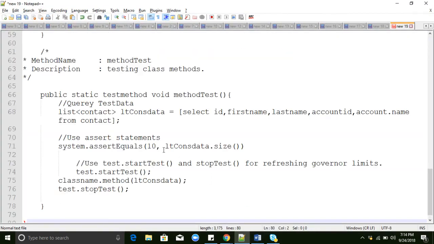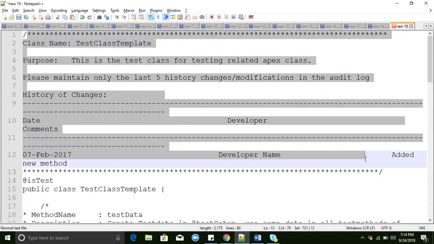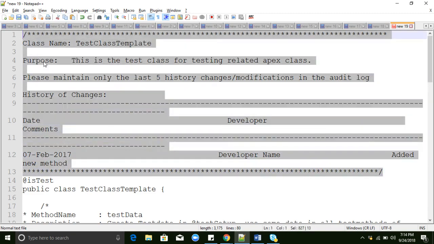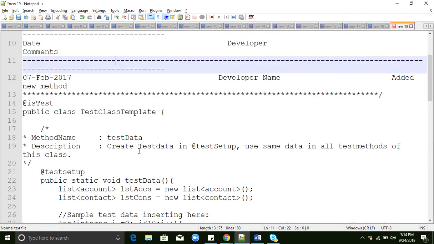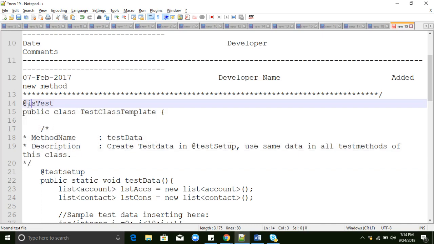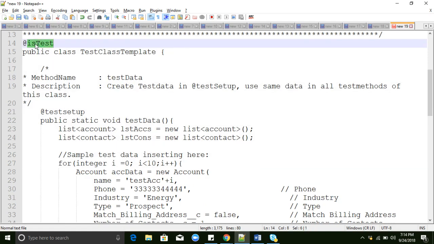This is a test class, and for all classes, not only test classes, even if you are writing any class or trigger, we need to give class details and version and so on. This helps other people. To write a test class in Salesforce, we use the isTest annotation, which is mandatory. If you use the isTest annotation, it will not count against our Salesforce Apex class character limits and code limit. It will not be considered a normal class for the character limit. It will be considered a test class.